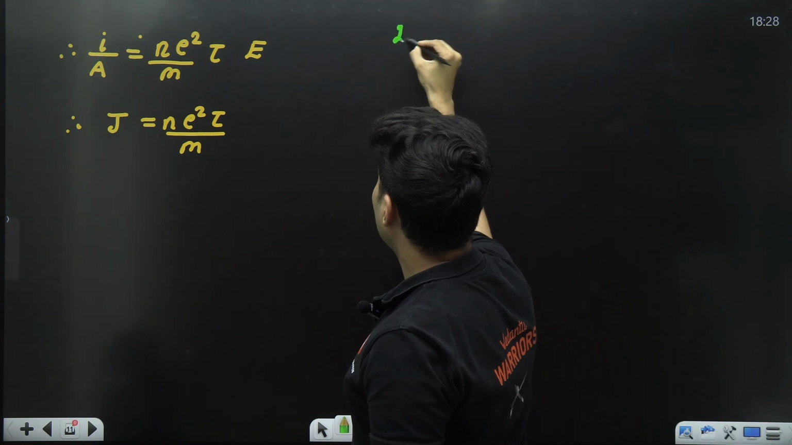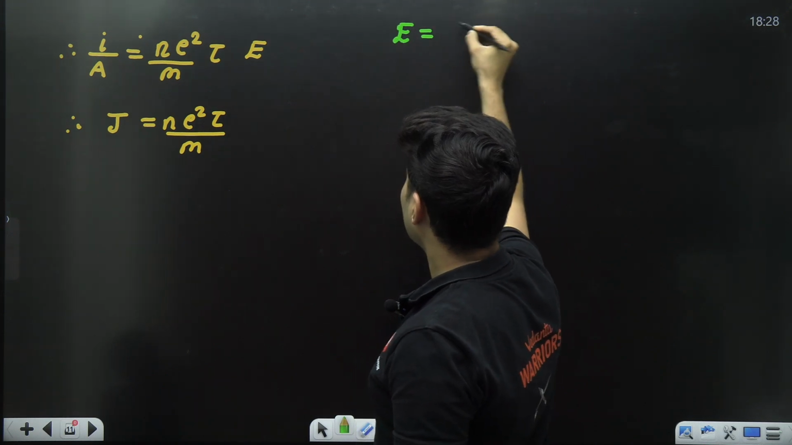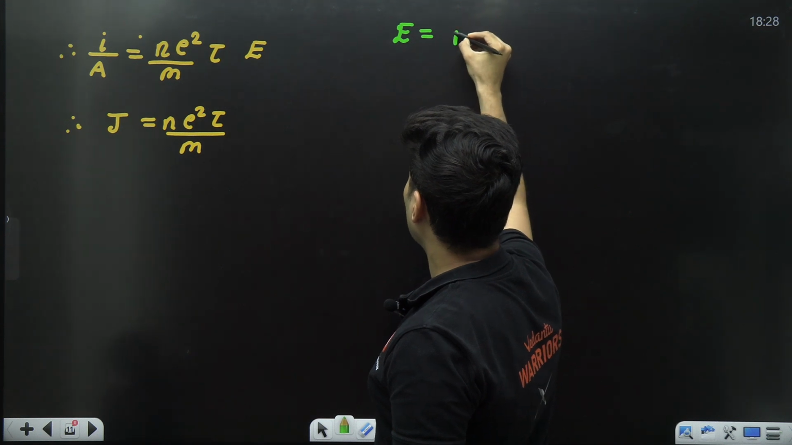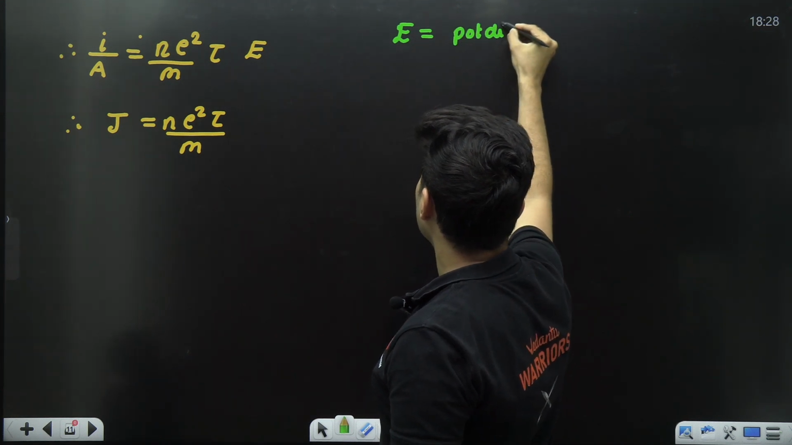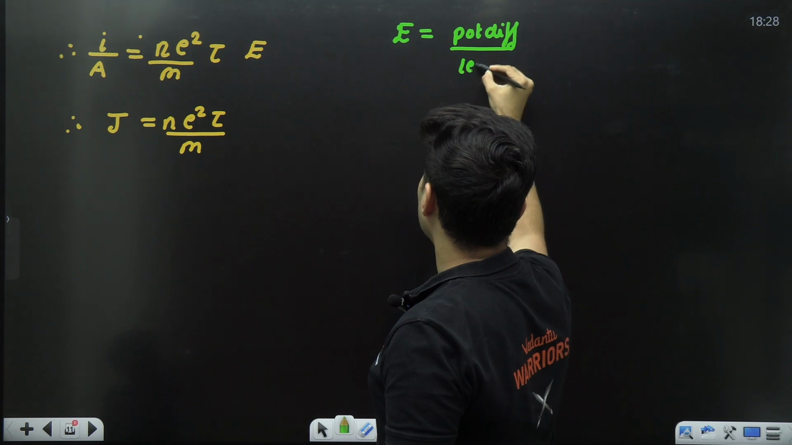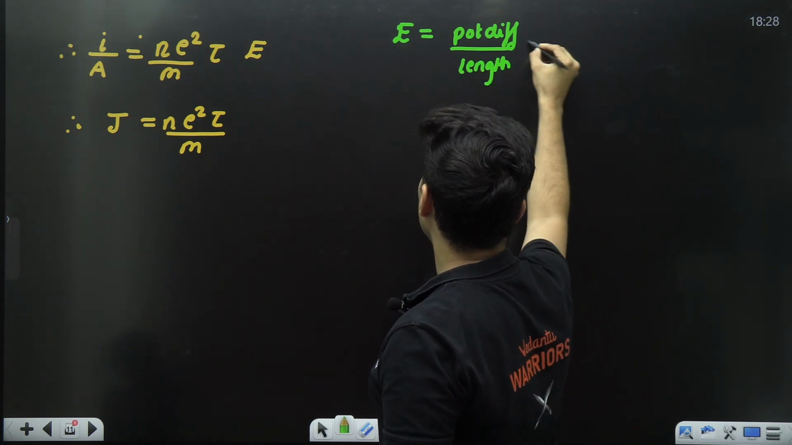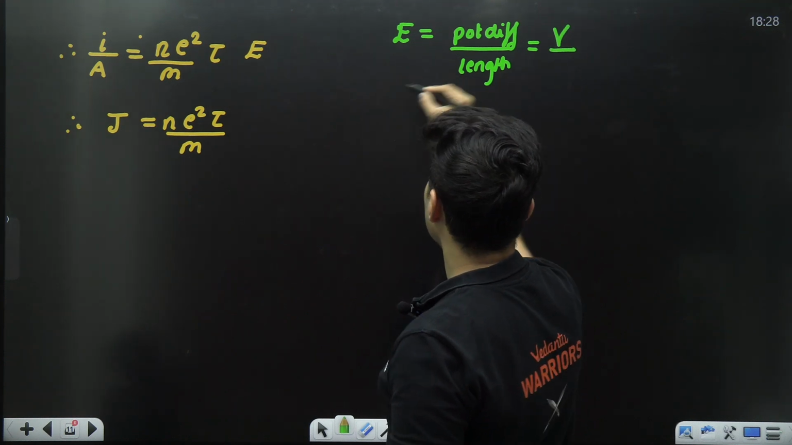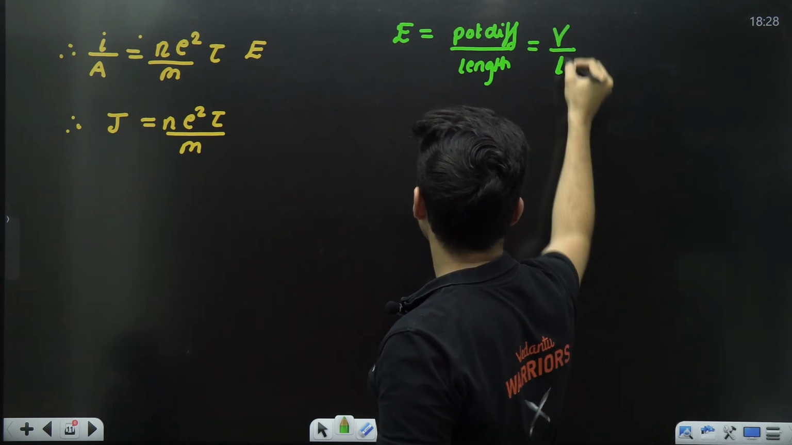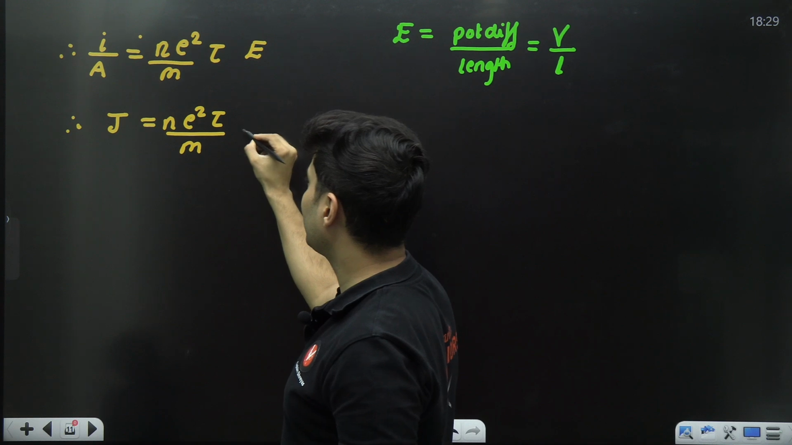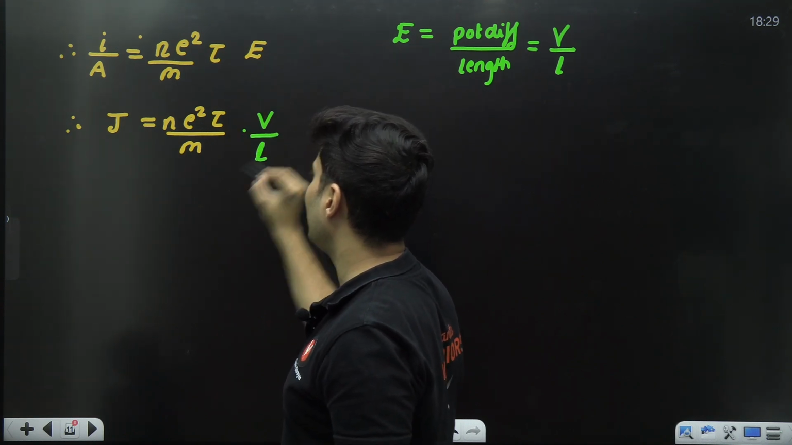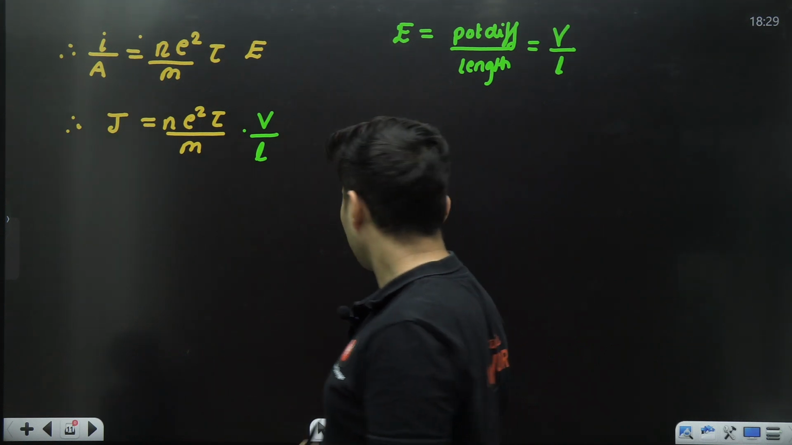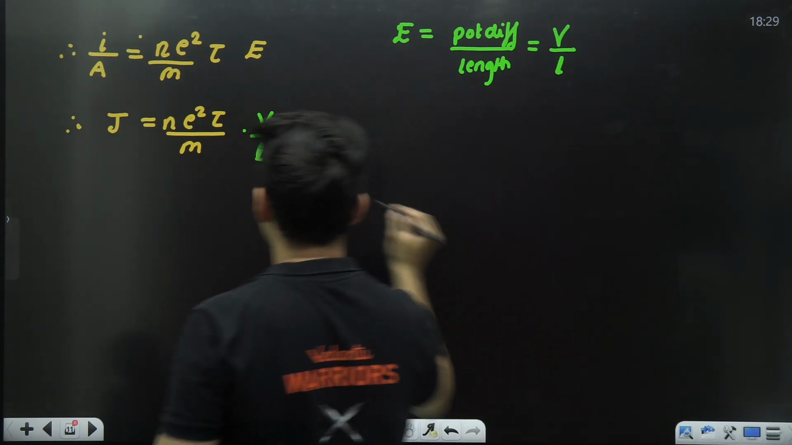Or just do one simple thing. Remember, electric field is potential difference per unit length. If the voltage difference is V and the distance is L, it is V by L. So instead of electric field, put V by L over here. Now I'll tell you what happens in the next step.